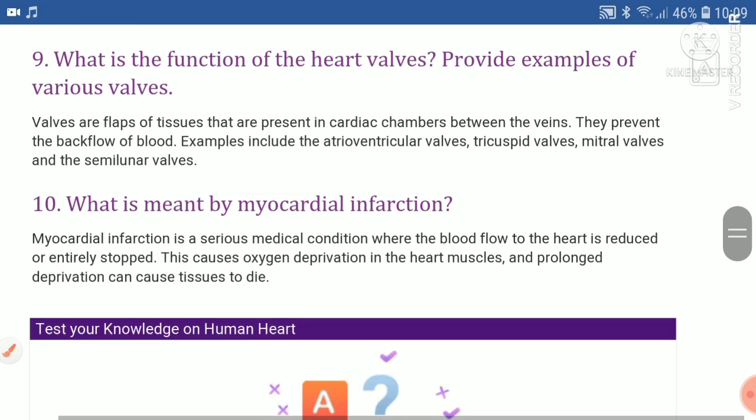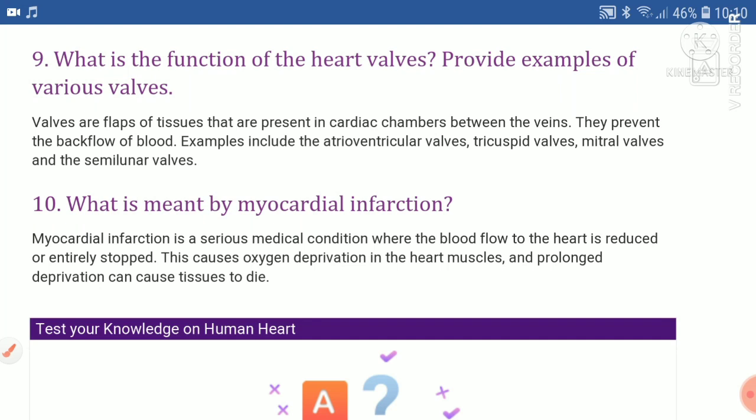What is the function of the heart valve? Provide examples of various valves. Valves are flaps of tissues that are present in cardiac chambers between the veins. They prevent the backflow of blood. Examples include the atrioventricular valve, tricuspid valve, mitral valve, and the semilunar valve.